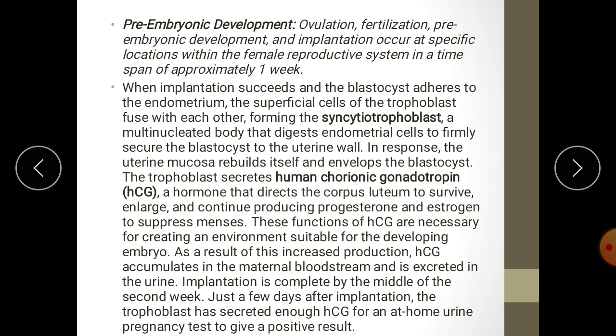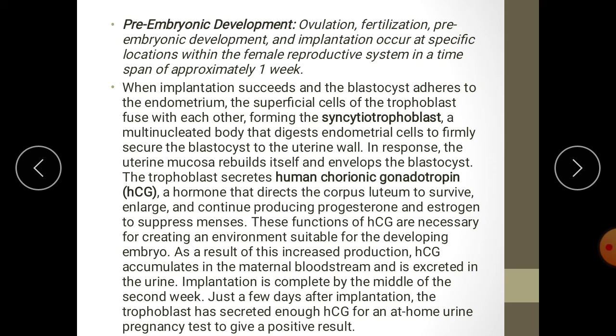HCG is a hormone that directs the corpus luteum to survive. It stimulates the corpus luteum to secrete progesterone hormone. Progesterone hormone is necessary for the maintenance of pregnancy.